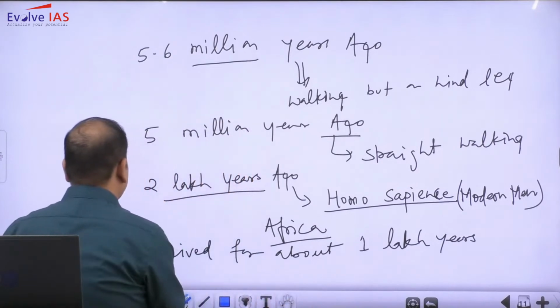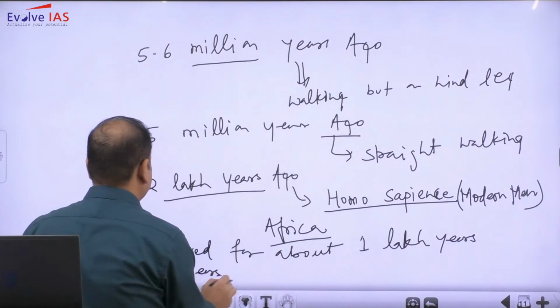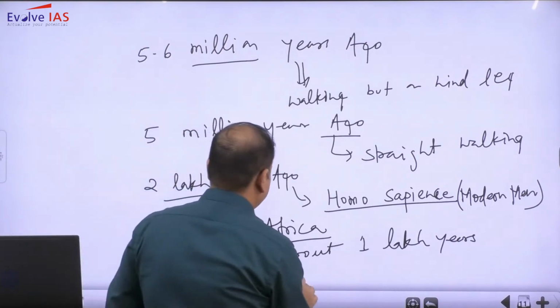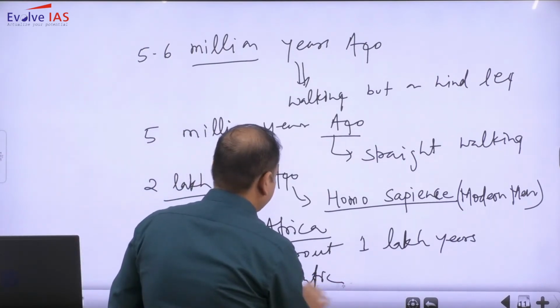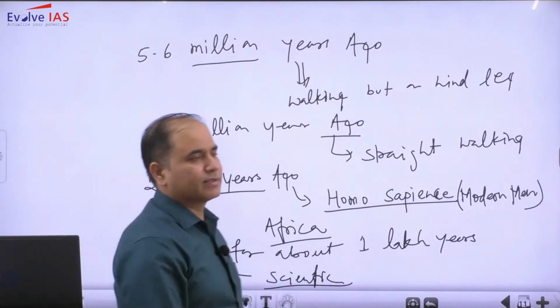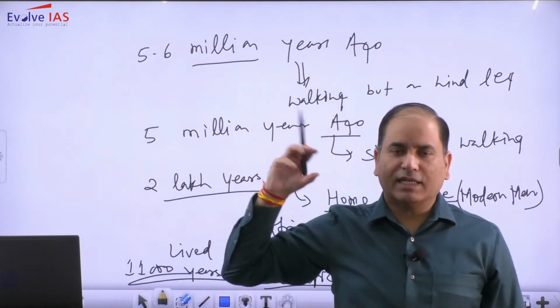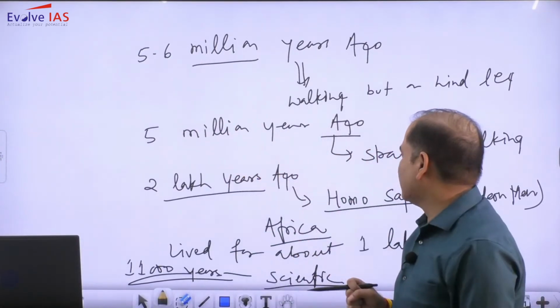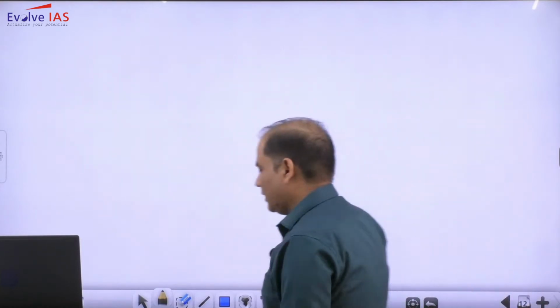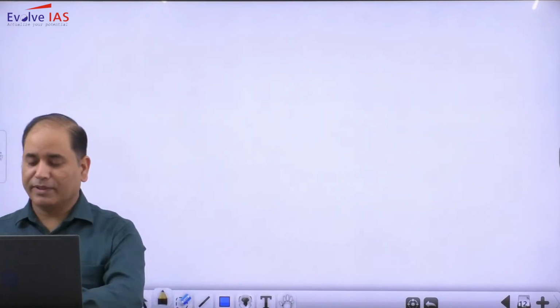Ultimately, around 11,000 years ago, the scientific men came into existence. So this is a brief geological history of our Earth, how the different major events happened in different time periods.